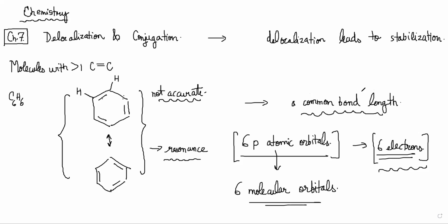There the butadiene structure will be shown. Page 146. So we are going to look at how butadiene is an example for conjugation of two pi bonds. Two pi bonds conjugate, right?